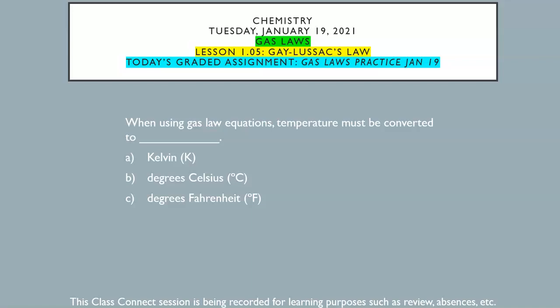So let me go ahead and write that in for you. Kelvin, wow, that's really bright, is equal to degrees Celsius plus 273. That's how you make that conversion. If you have Kelvin and you want to change back to degrees Celsius, then you just subtract 273.